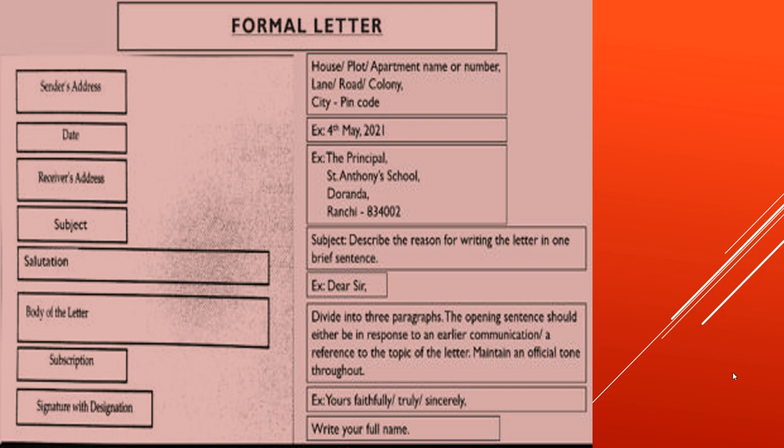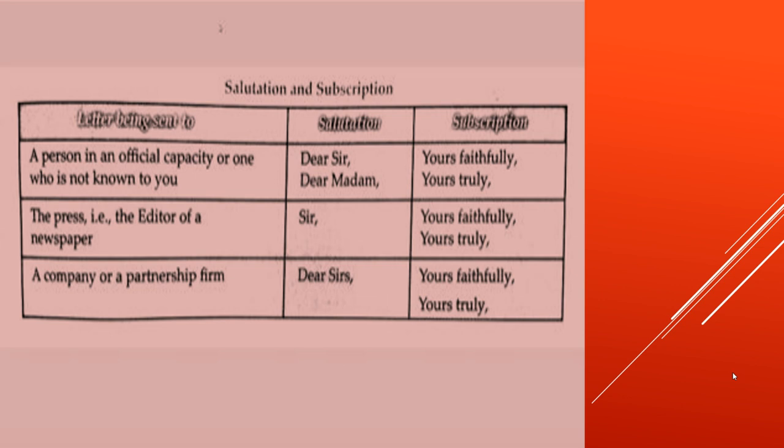Both, you have to write your full name and then write the class beneath your name, a student of standard 7 or 8 or whatever. Now, this is some help given to you for the salutation and subscription. If you're writing to a person in an official capacity or one who's not known to you, the salutation can be Dear Sir, Dear Madam, and the subscription can be Yours faithfully or Yours truly.